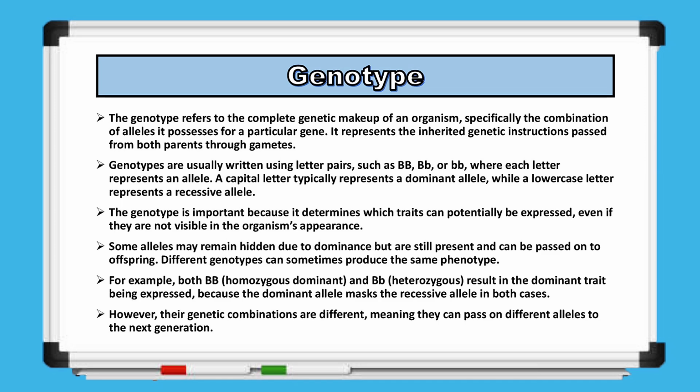Each letter represents an allele, where a capital letter indicates a dominant allele and a lowercase letter indicates a recessive allele. The genotype is important because it determines the possible traits an organism can express, even if those traits are not visible in its appearance.